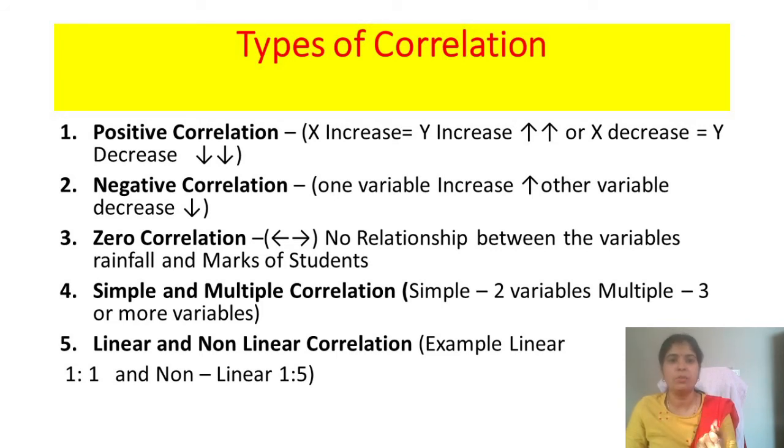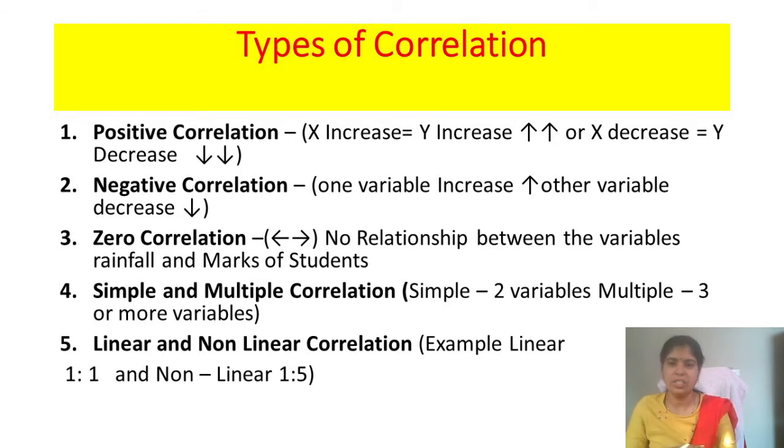More than 2 variables, 3 or more than that. In terms of form, correlation can be linear or non-linear. In linear correlation, the same percentage of variation is there: when x increases 1%, the other variable y will decrease 1%. In non-linear correlation, it is totally opposite.